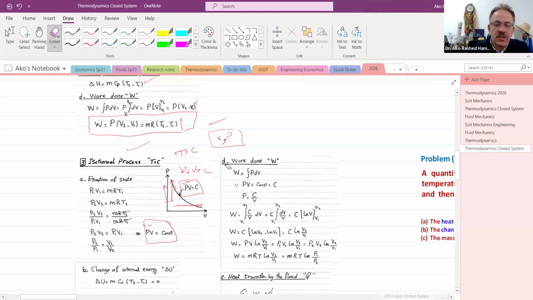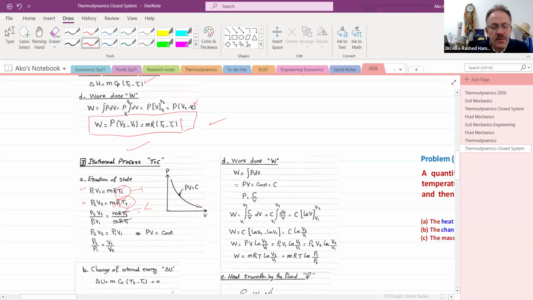Now, what will be the change in the equation? Yes, there will be a change in the equation because you can see for state 1 and state 2, the temperature stays the same. So when we divide equation 1 by equation 2, those are cancelled out. What is left?